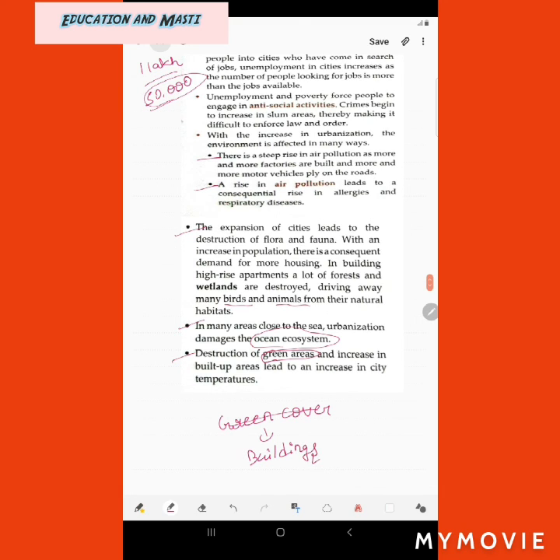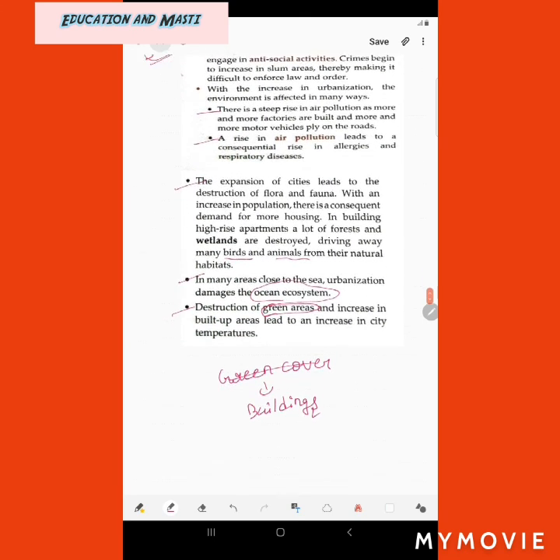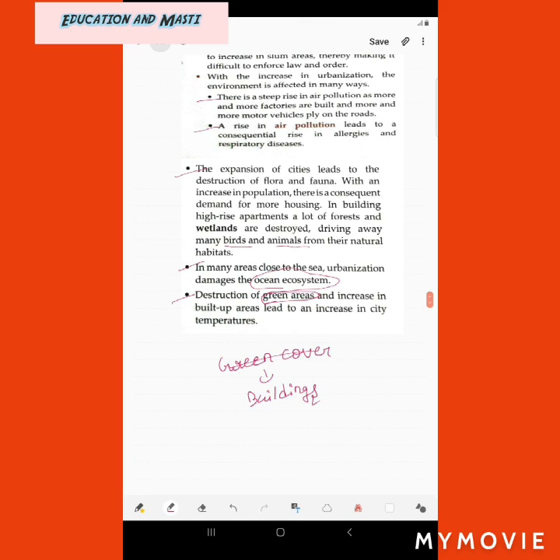So what happens because of this? There is an increase in the temperature in the cities. If forests and all are cut down, then the temperature will definitely increase, because forests bring rain back and establish a cool environment in that area. But if trees and all are cut, then from where will rain come? Therefore there is an increase in the temperature in the city.